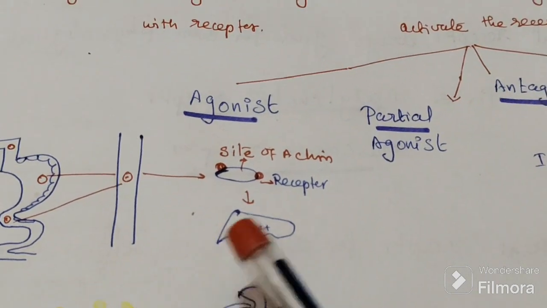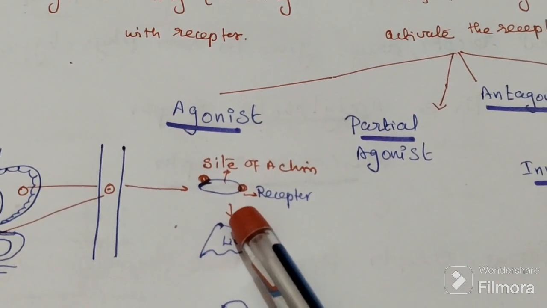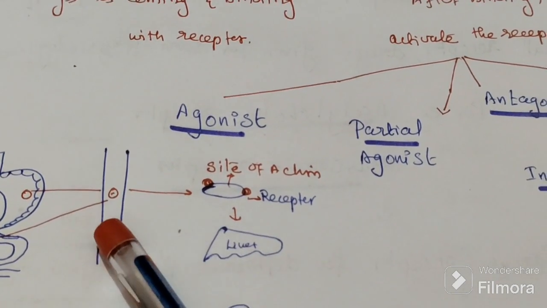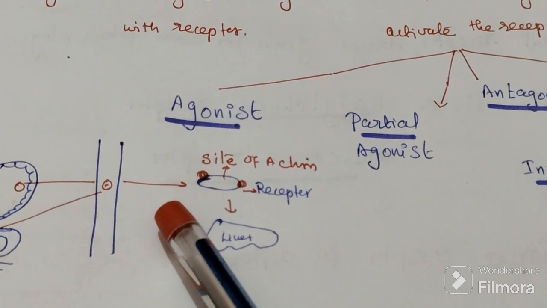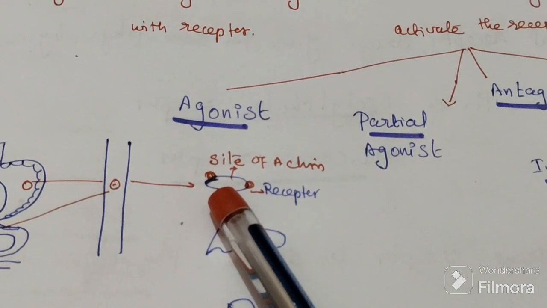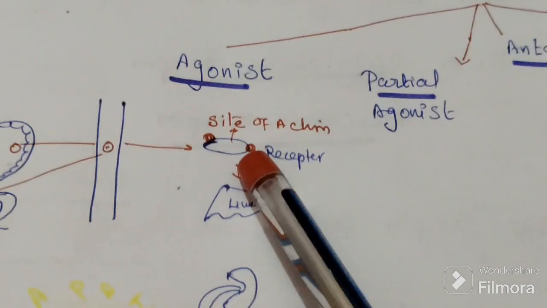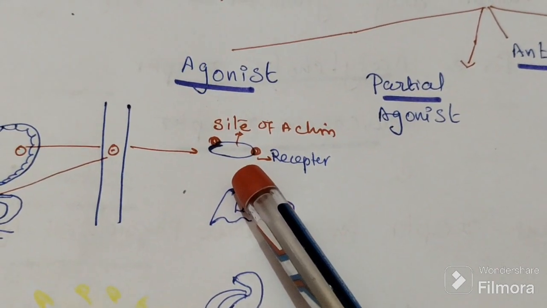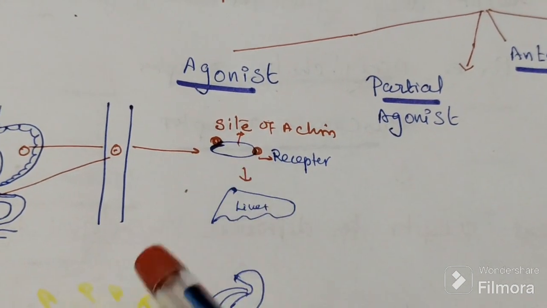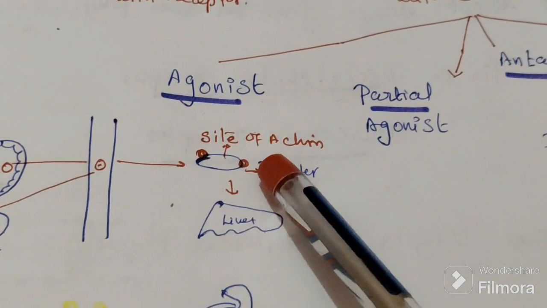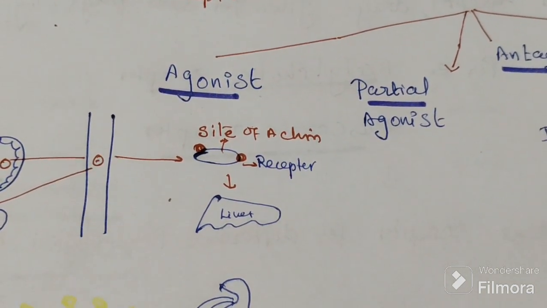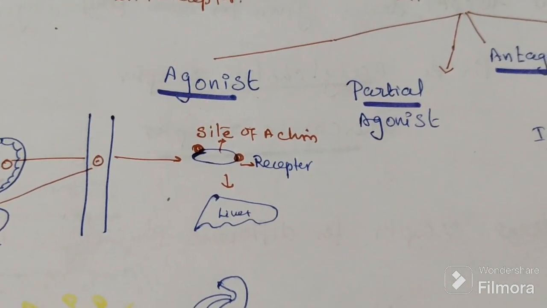Suppose this is the target organ, and the drug is present in the blood. The drug wants to go to the target organ and bind with that receptor. It will bind with this receptor on the target organ, and first bind, and only then activate that receptor.